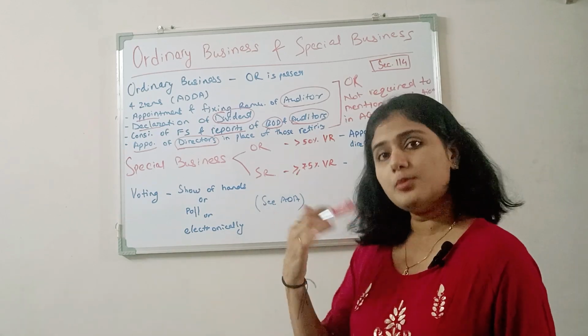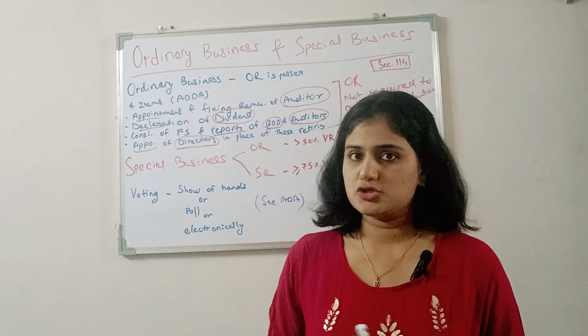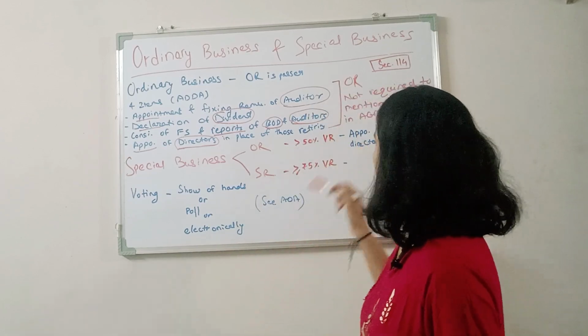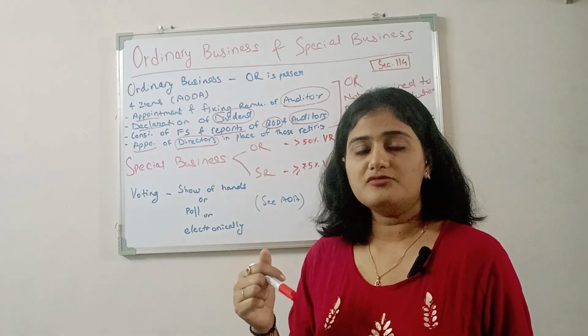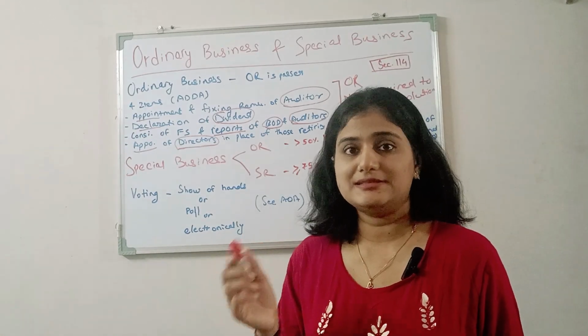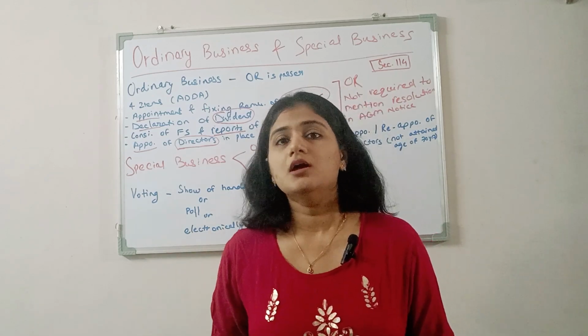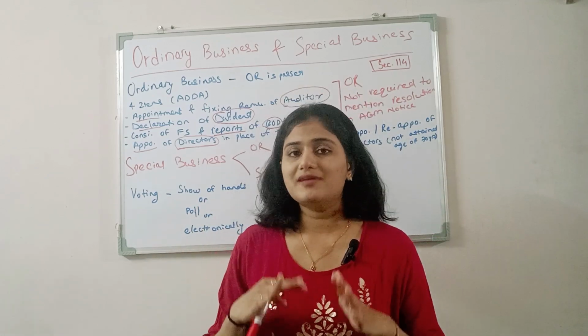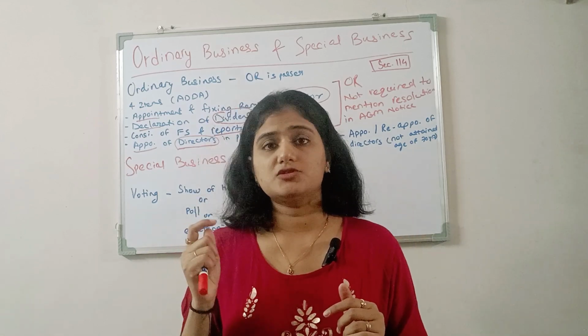In the case of reappointment of an independent director, a special resolution is also required to be passed. For example, for taking approval of shareholders for any RPT, that is related party transaction, in such a case an ordinary resolution can be passed. So these were a few examples. It varies upon the business items whether it's an ordinary resolution or a special resolution.